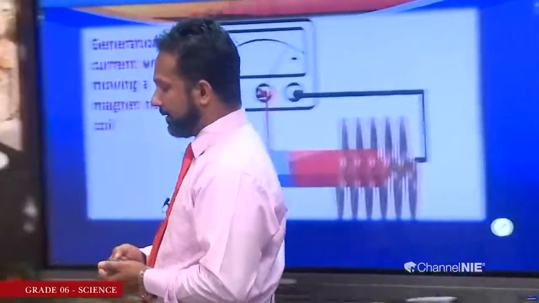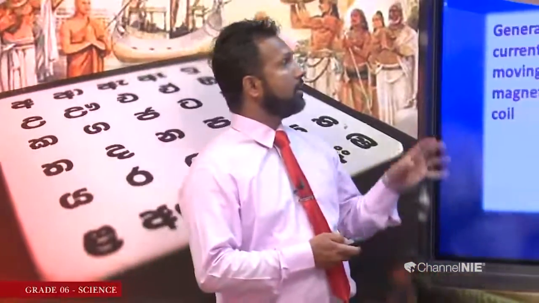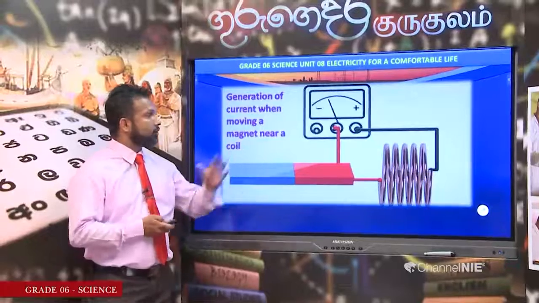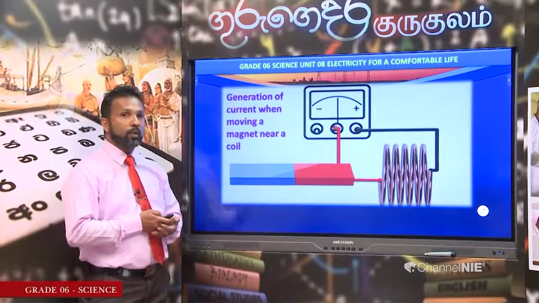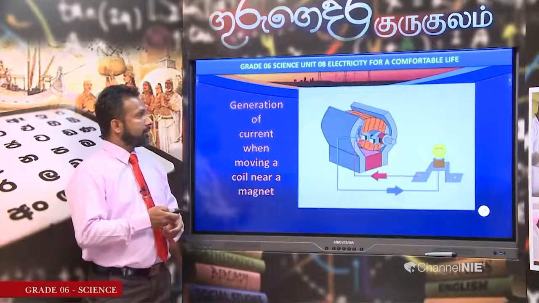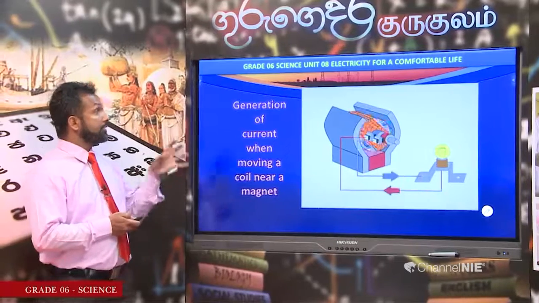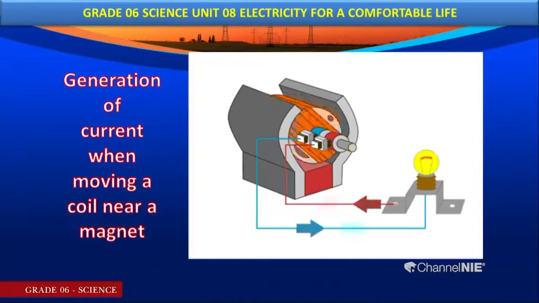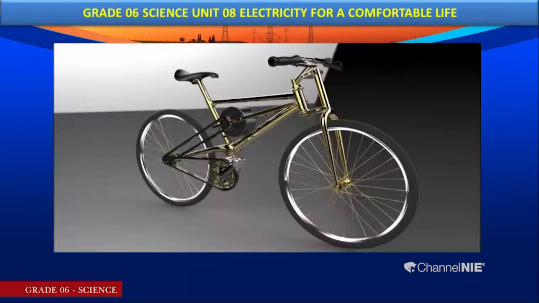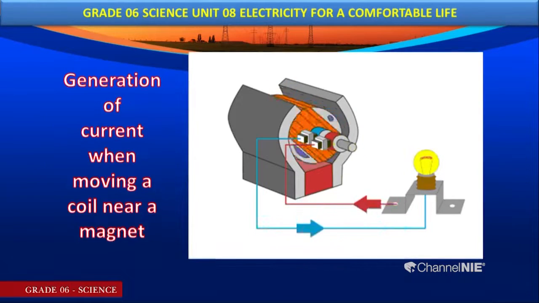Now let's move to the next slide. You can watch that here. Electricity can be generated by moving a magnet near a coil. Here also we can produce electricity. This activity shows you the generation of electricity by moving a coil near a magnet. As I did earlier, the coil is rotating in between the magnet, so electricity is generated. This is called electromagnetic induction.